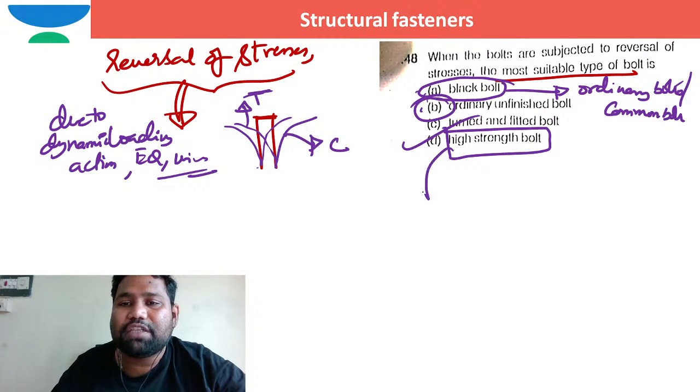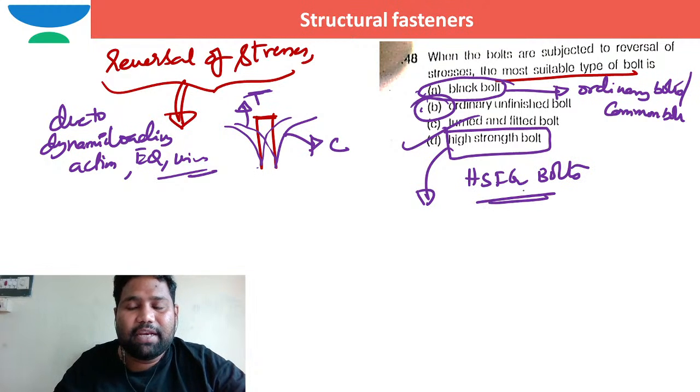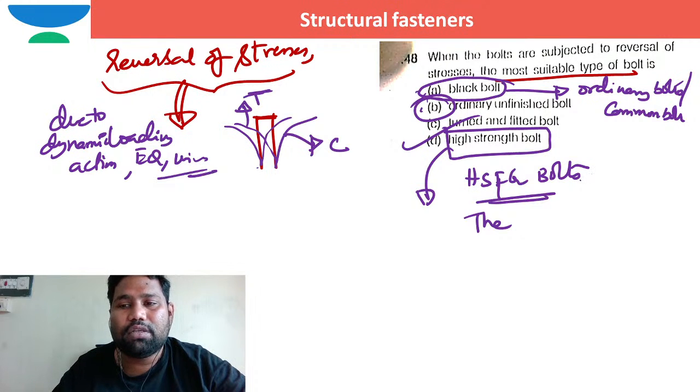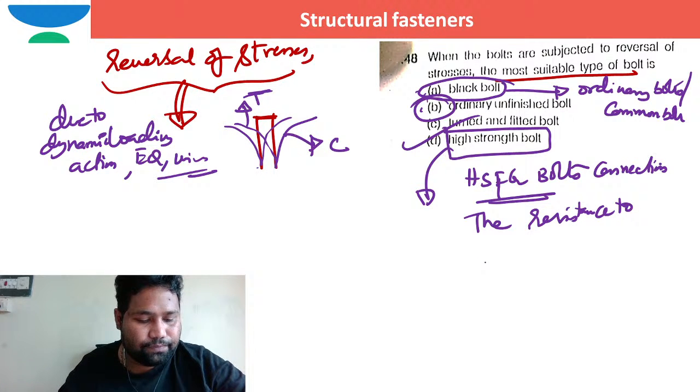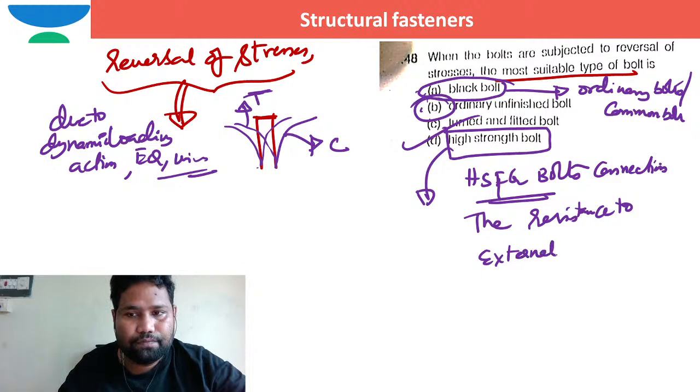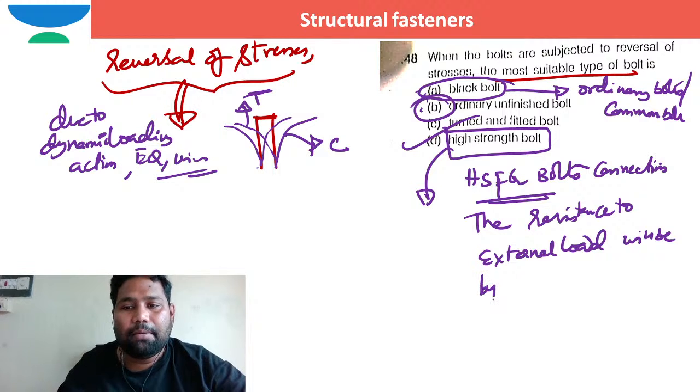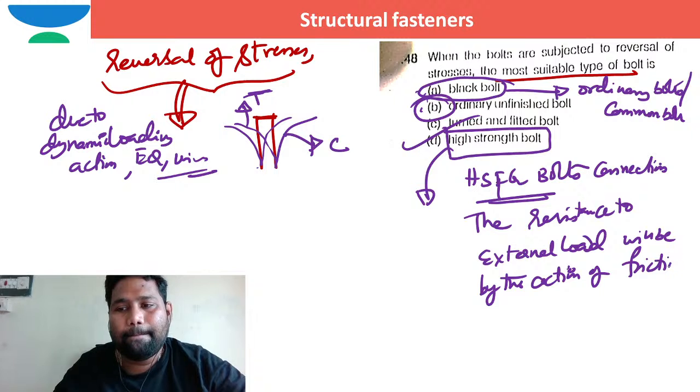In case of high strength frictional grip bolts, HSFG bolts, what is going to happen? The resistance to external loads will be by the action of frictional grip between the plates.